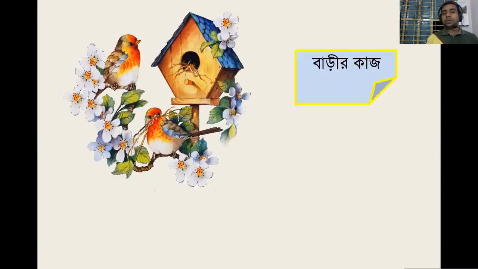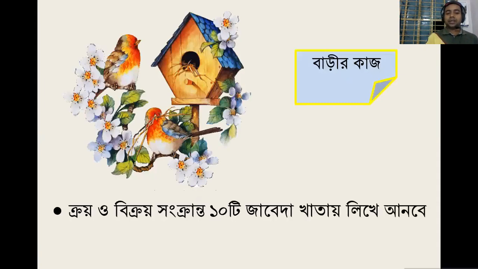Okay. Now it is the part of your home task. Okay, my dear learners and beloved students. You will try your level best to prepare 10 journal entries of purchases and 10 journal entries of sales, which are very common to you.